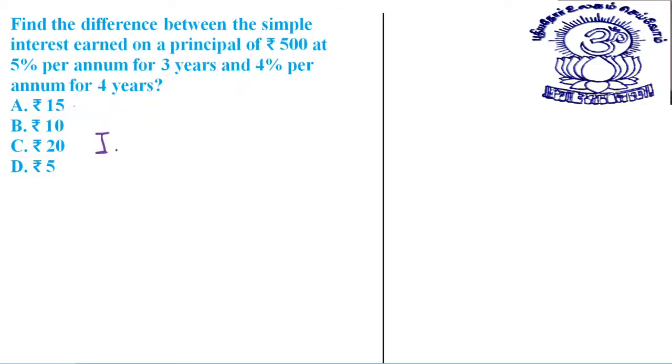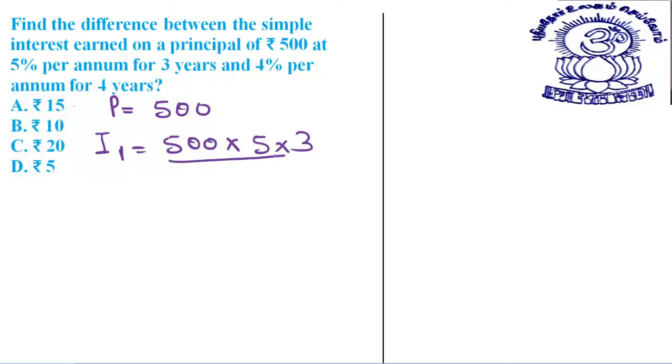See, what is the interest one? First of all, what is the principal? Principal is given to us as 500. Interest is equal to principal into rate, what is the rate? Rate is 5, time is 3 years, divided by 100. Double zero cancels. 5 into 5 is 25, 25 into 3, 75. This is the first interest.